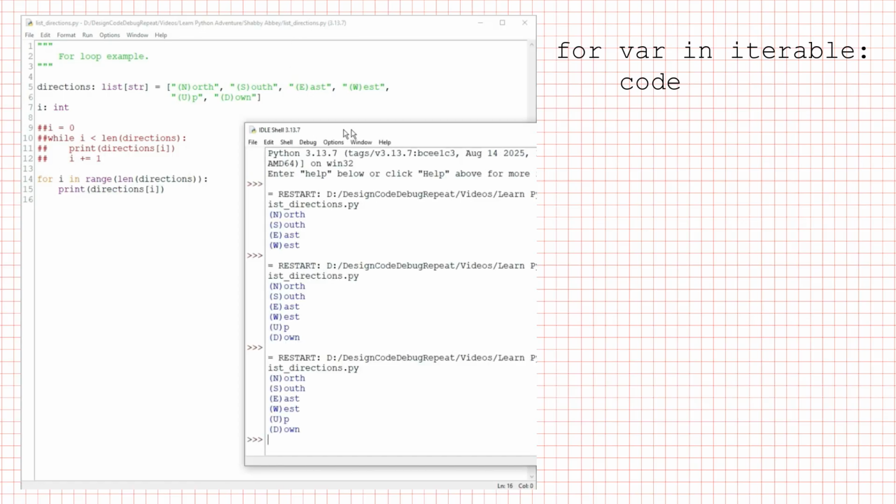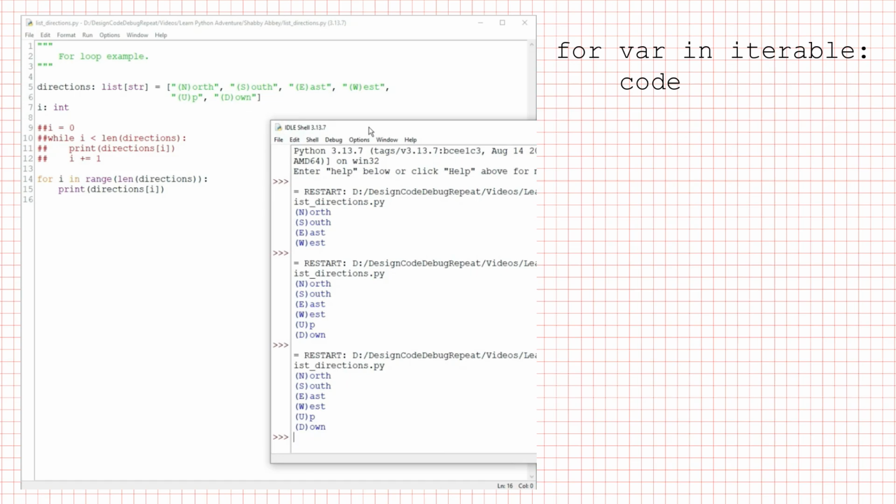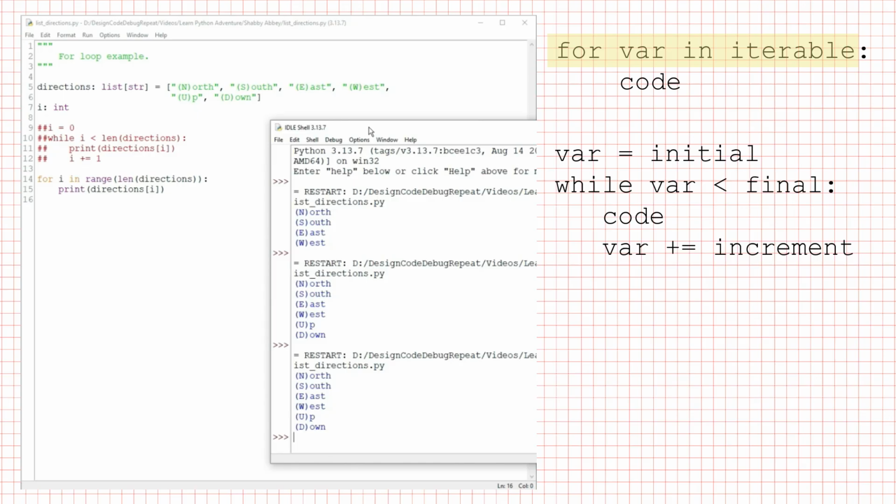Now, why is this better? It is shorter, 2 lines instead of 4. But as I've said before, shorter isn't necessarily better. It's better because I have all of the information about how many times this loop executes in the loop header. In the while loop, that information is spread across 3 lines. The line i = 0 gives our loop control variable its initial value. The line while i is less than len directions tests whether we'll enter the loop, and the line i plus equals 1 updates i so it counts up and has a new value the next time we reach the loop header, until the condition is finally false.